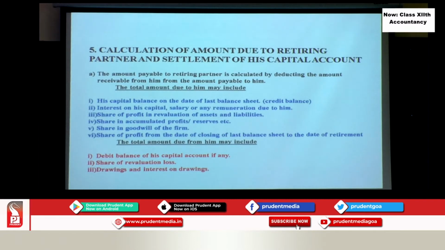So drawings is debited, of course, and interest on drawings is what? Interest on drawings is up to the date of retirement. If he has withdrawn money for his personal use, then we have to calculate his share of interest on his drawings, and that has to be also debited because that is the amount due from him. Okay? And share of accumulated losses. Okay? And also goodwill written off.